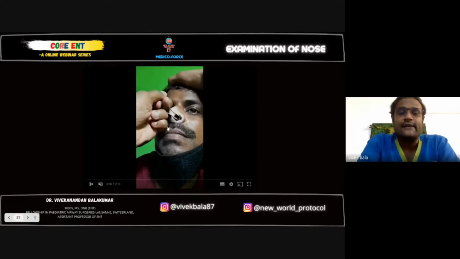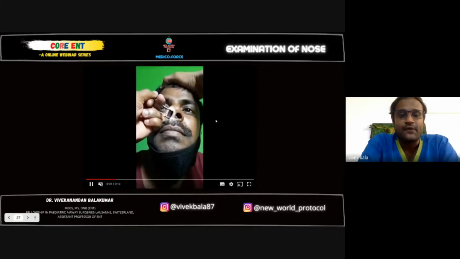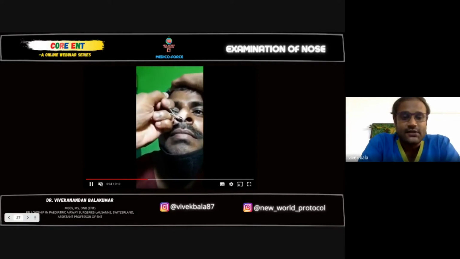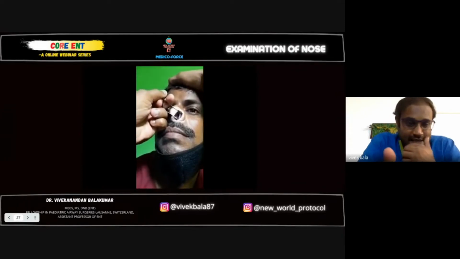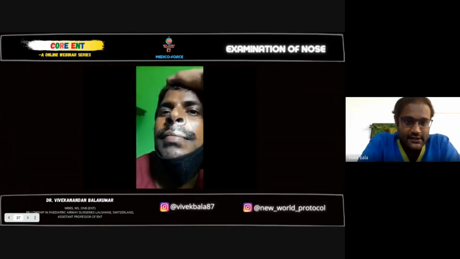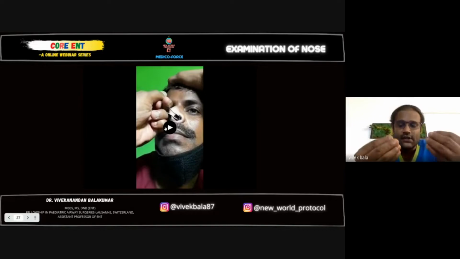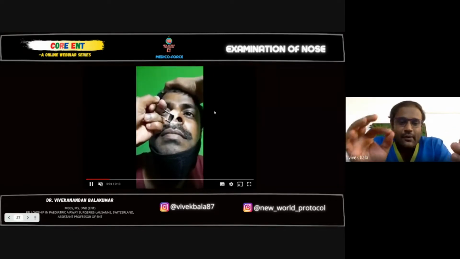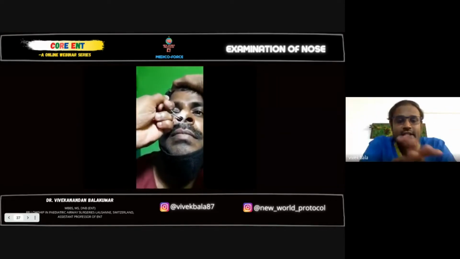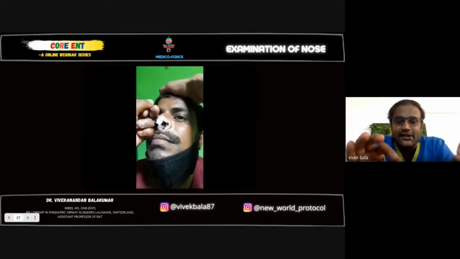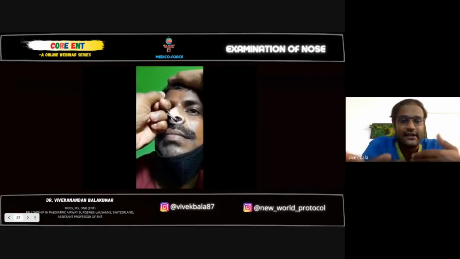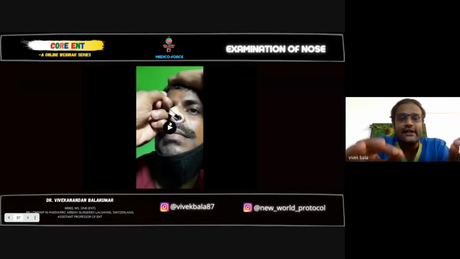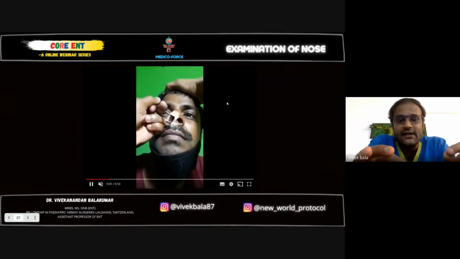So this is an anterior rhinoscopy examination where the light is shone into the nasal cavity and you will be able to see the structures. You can see the inferior turbinate clearly in this area. The light has to be shone properly inside so that it is not spilt anywhere else, and make sure it is not falling on the instrument, because the instrument is metal. It will reflect the light back to your face. So the light has to go into the nasal cavity when the instrument is used.